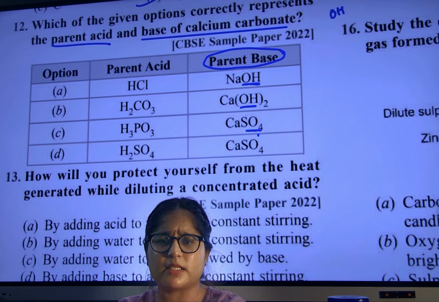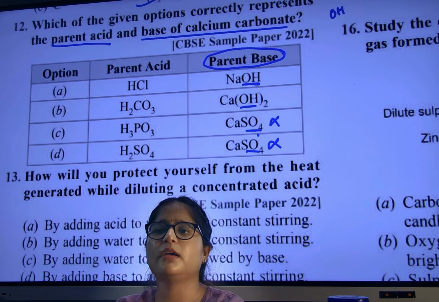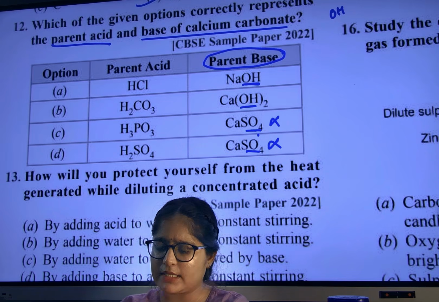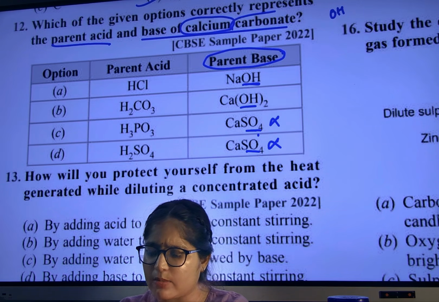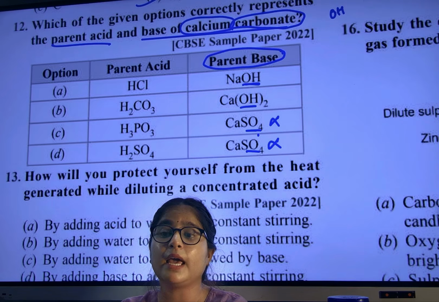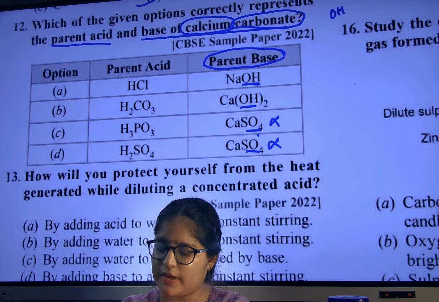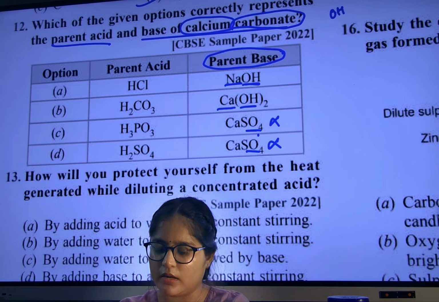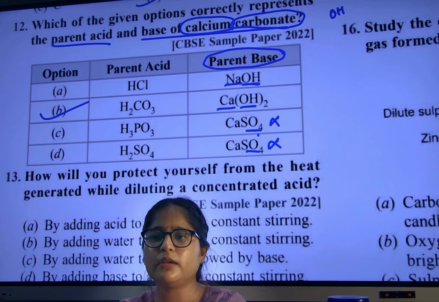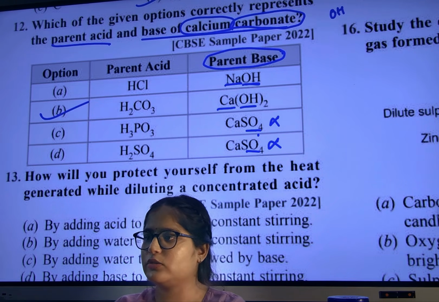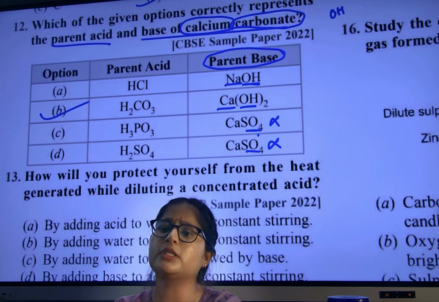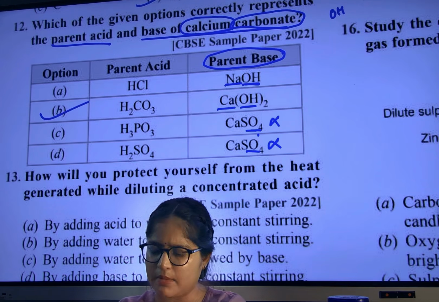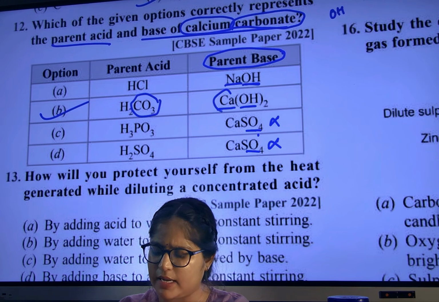SO4, is it a base? No. Means what can be the answer? A or B. But which base are they asking? The calcium carbonate base. Where is calcium, Na or Ca? Ca. Which option? B option. Easy. Base means OH, so in 1 and 2 only OH is there. And which one is the calcium base? The second option is calcium. See here, carbonate and here calcium.